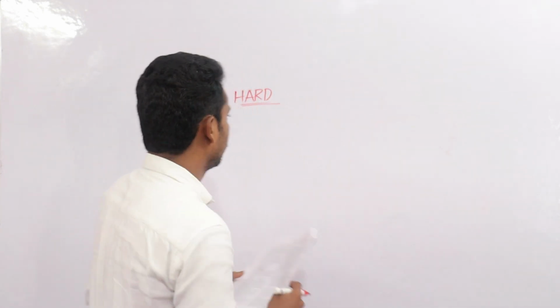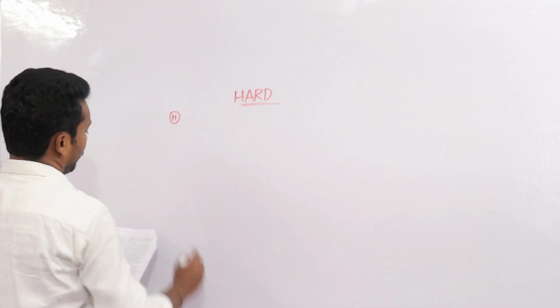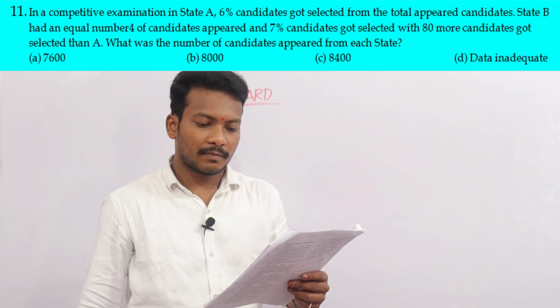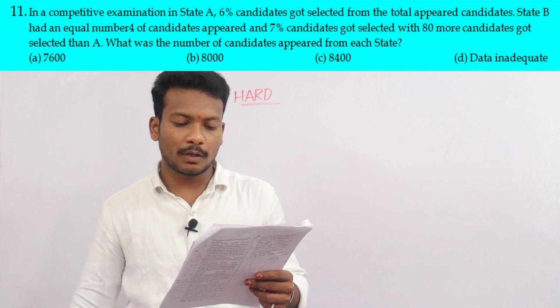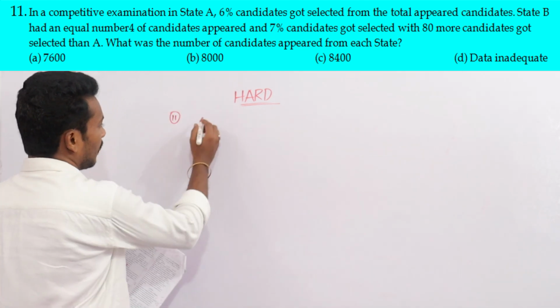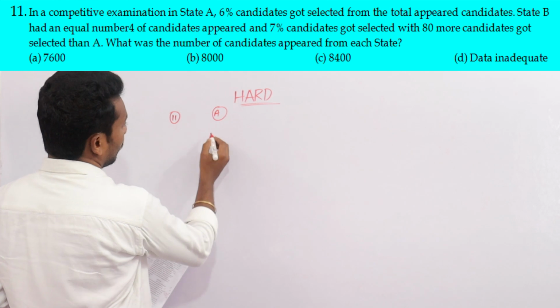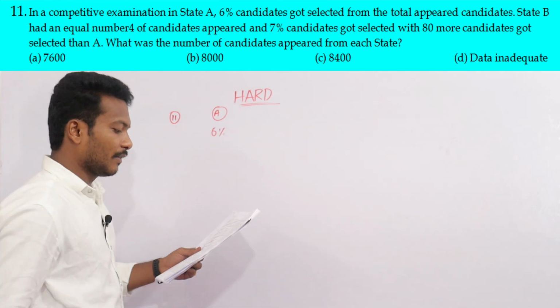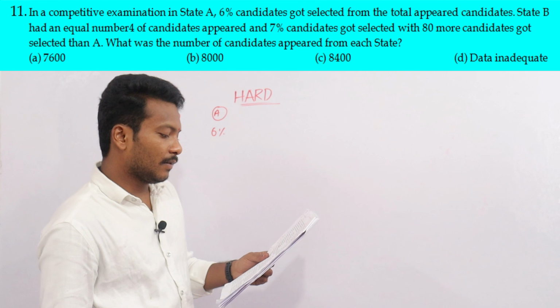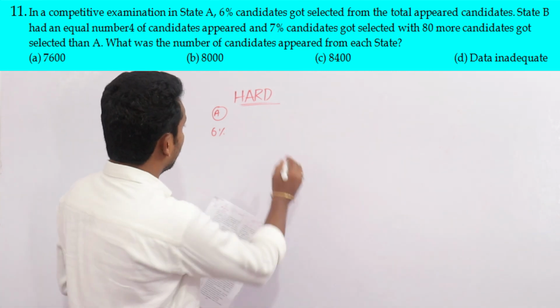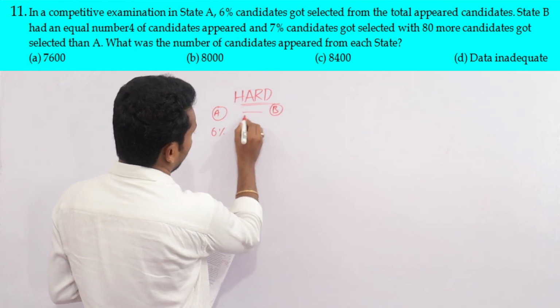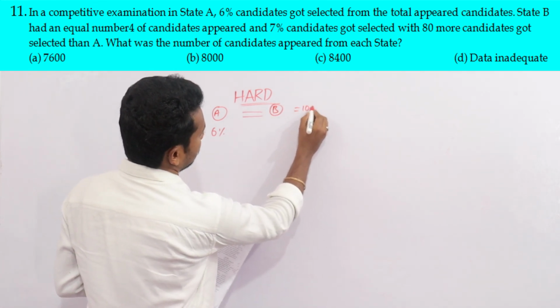In hard level, 11th question. In a competitive exam in state A, 6% of candidates got selected from the total appeared candidates. The total appeared candidates we don't know, but 6% qualified. State B had an equal number of candidates appeared, that is, take it as 100%.